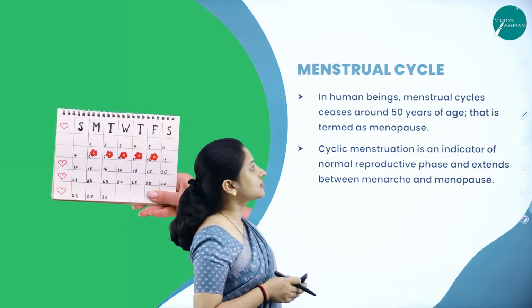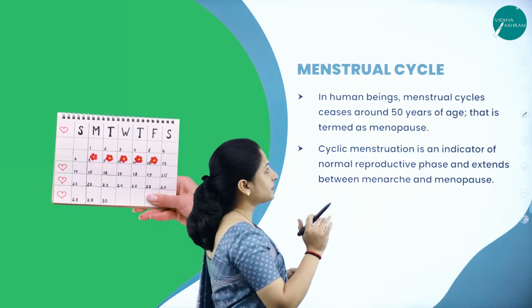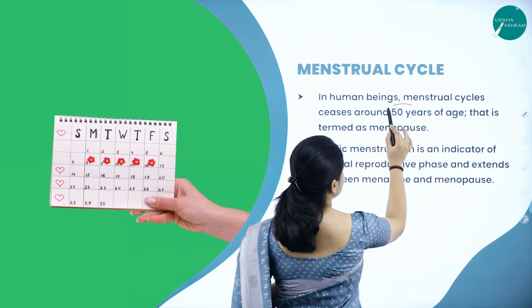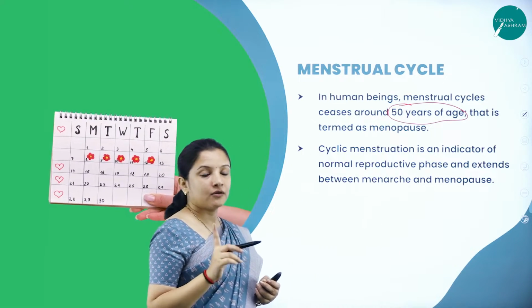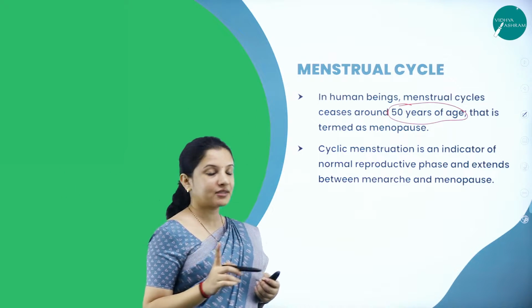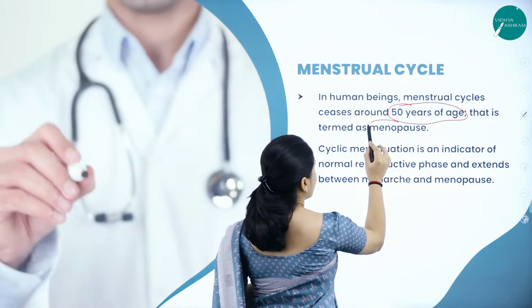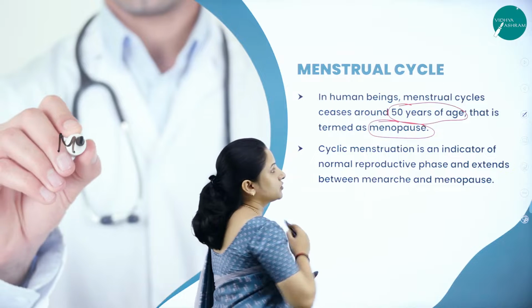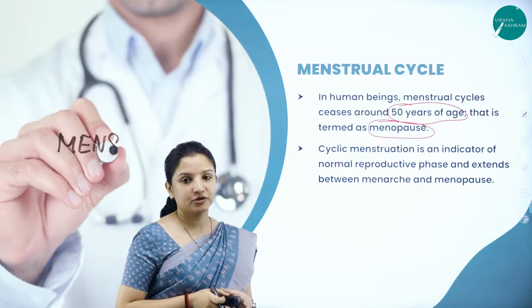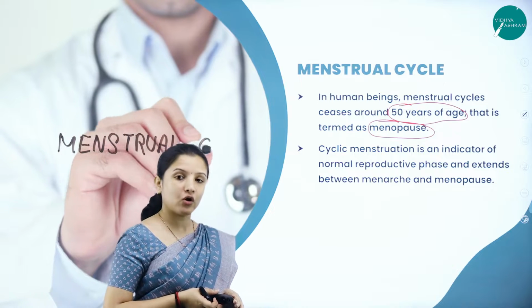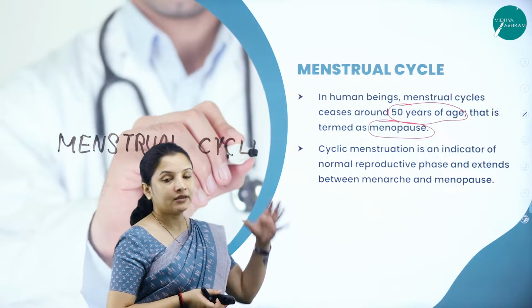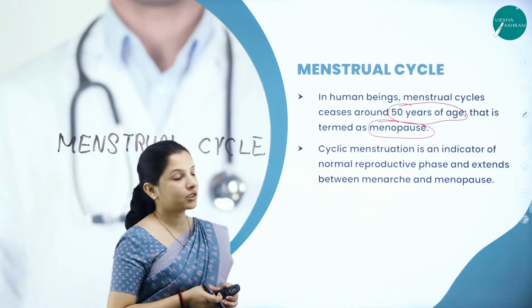In human beings, the menstrual cycle comes to an end around 50 years of age, and that particular stop of the menstrual cycle is called menopause, wherein once the female attains 50 years of age or before that, the complete stop of the menstrual cycle will occur.